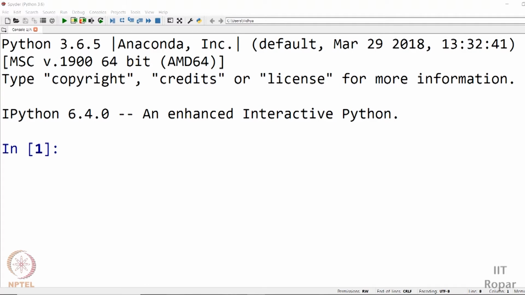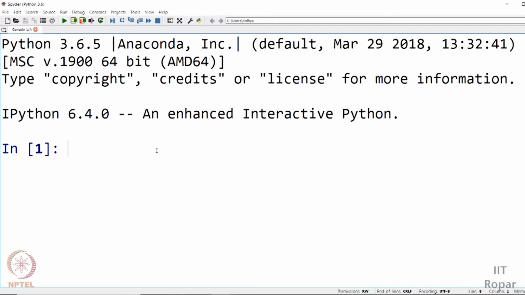When dealing with strings, we need to know some functionalities of strings, which are available in the Python package named string. So let me import that first. The first thing we have to do is import this package named string.